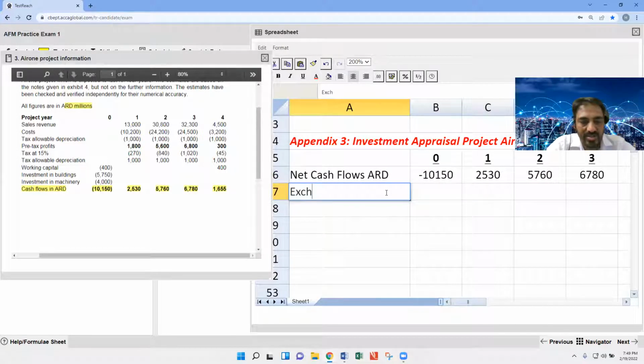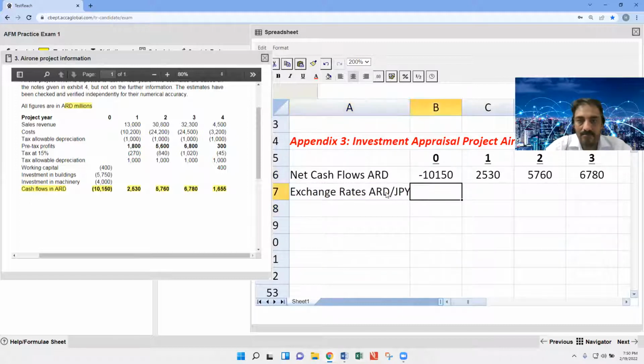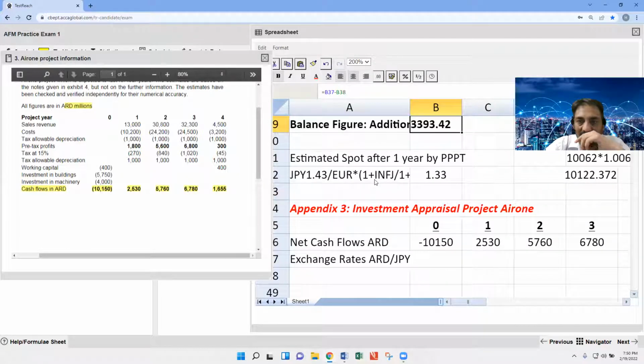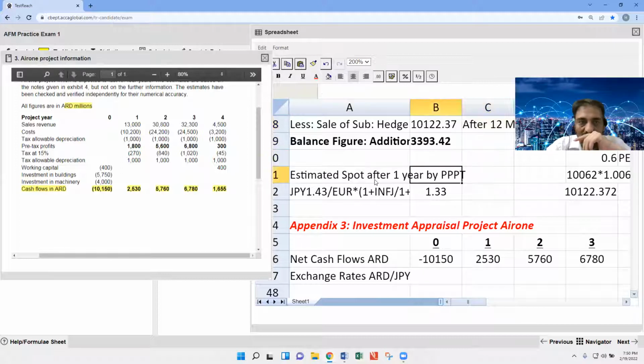Now the exchange rates. Come on, the exchange rates, that is ARD over JPY. The spot is already given. And what is the spot that we have calculated above? That is 1.43.